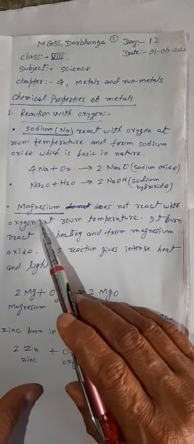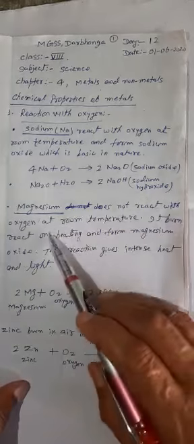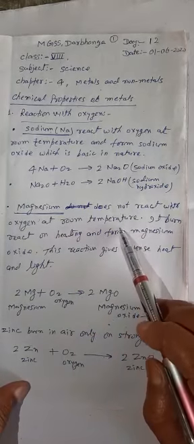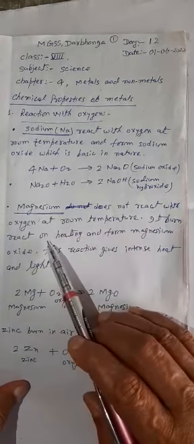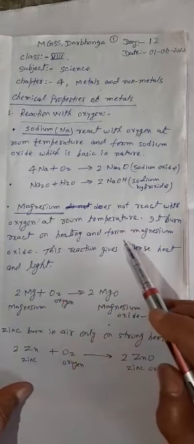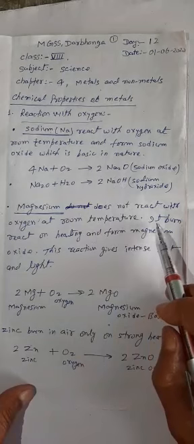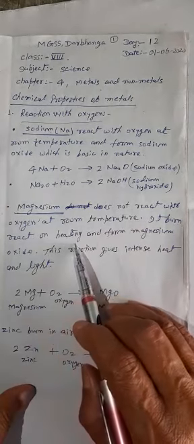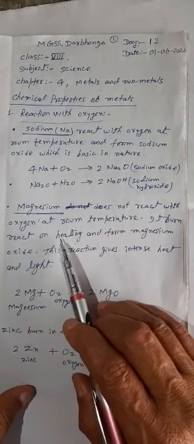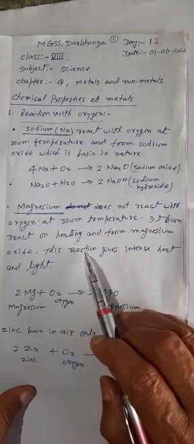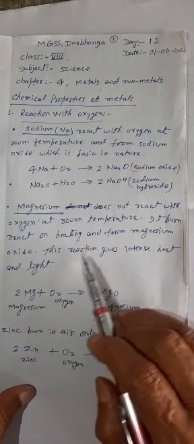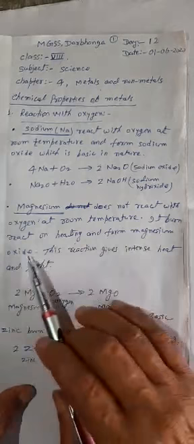Second is magnesium. Magnesium does not react with oxygen at room temperature. It burns, or reacts, on heating and forms magnesium oxide. When we heat magnesium strongly, it will burn, and after burning it will give magnesium oxide.